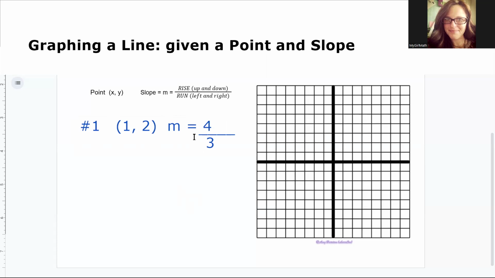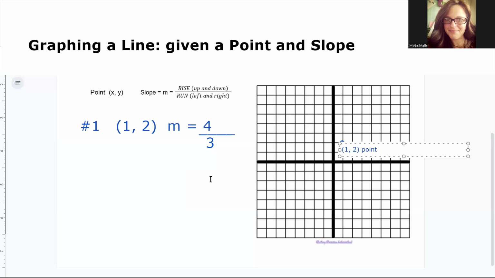The first step in graphing a line, we're going to start with the point (1, 2). 1 to the right, up 2. And here is our point (1, 2). Then we'll use our slope.